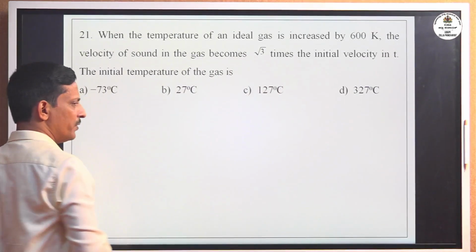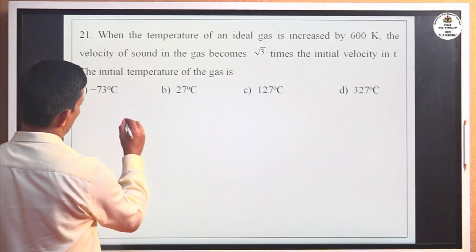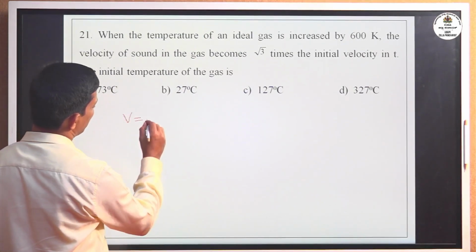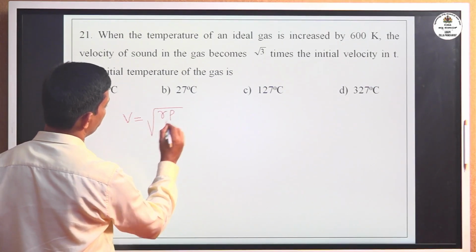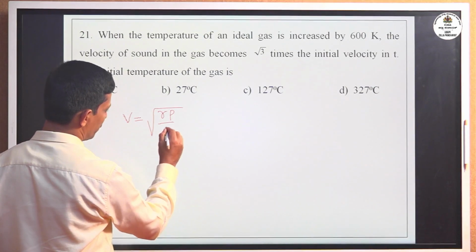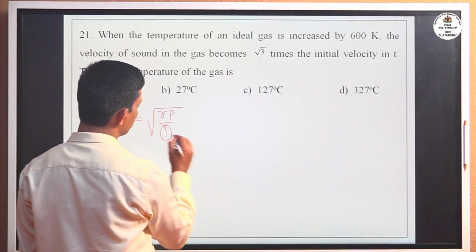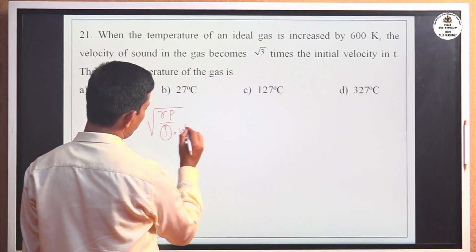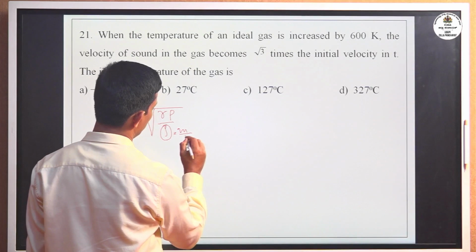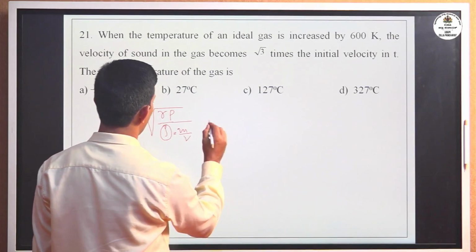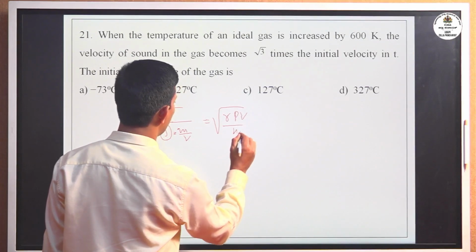Now, according to Laplace corrected Newton's formula, the expression is V equal to square root of gamma P by rho. Now, rho is the density, and density is mass divided by volume. You can write gamma PV divided by M.